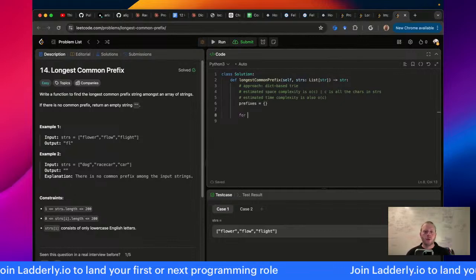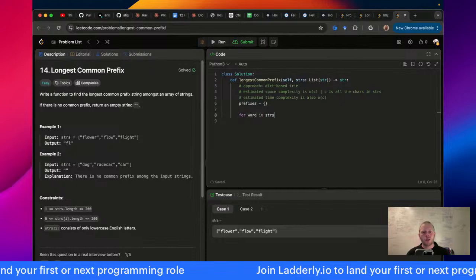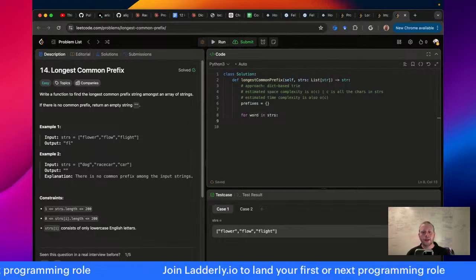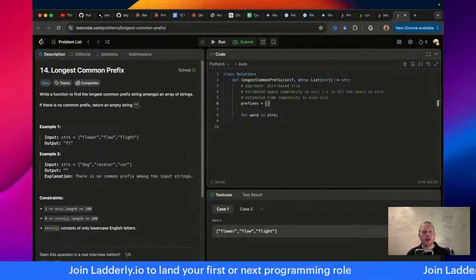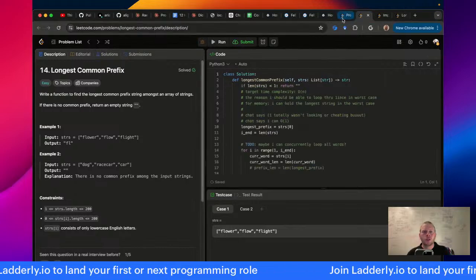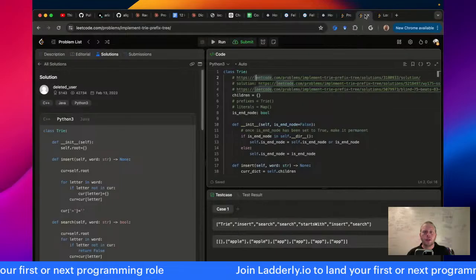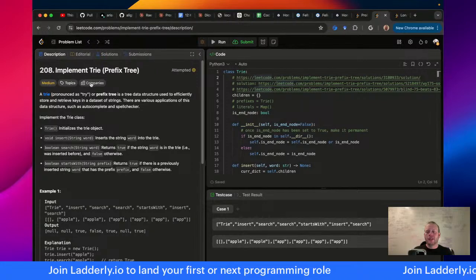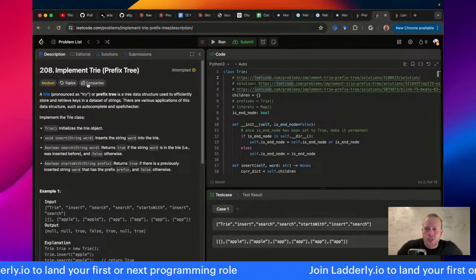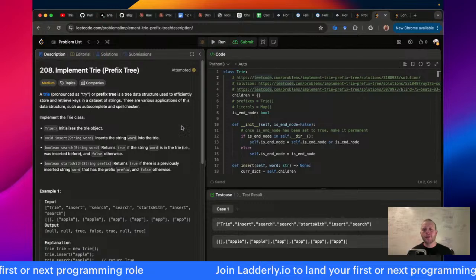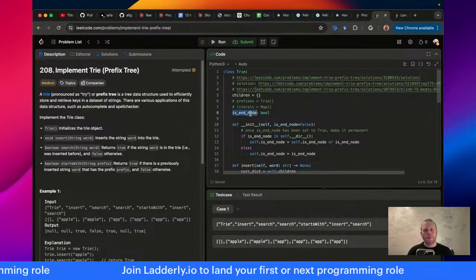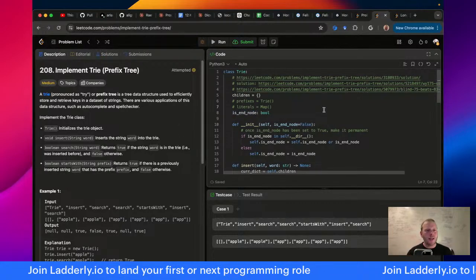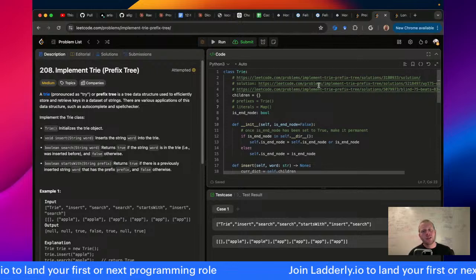And then I'll say for word in stirs. Here's the other thing about this trie versus 208, which the whole point of this is to implement a trie, right? This is supposed to show you the one true way to implement a trie. It has this end node requirement, which is actually not typical of tries.